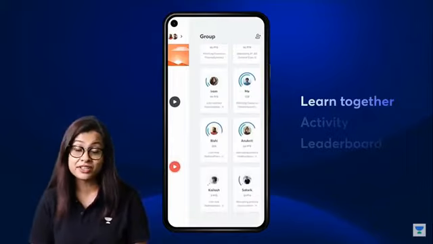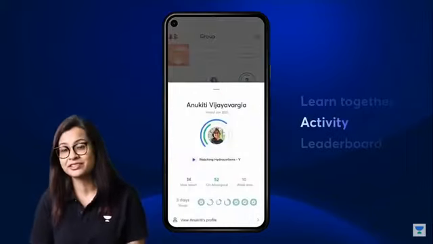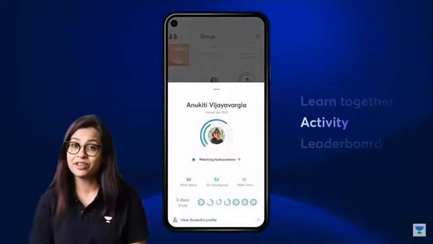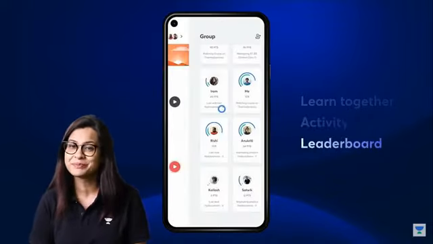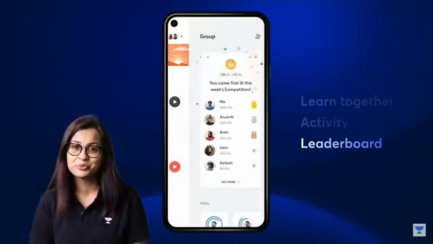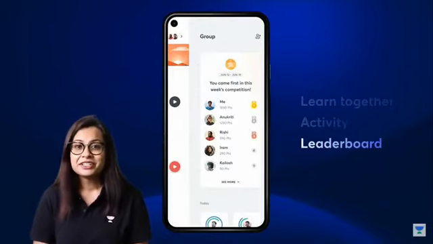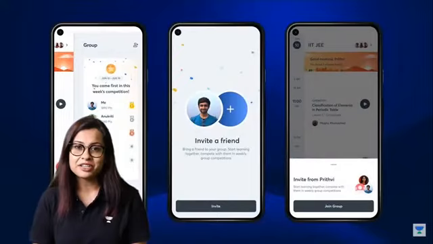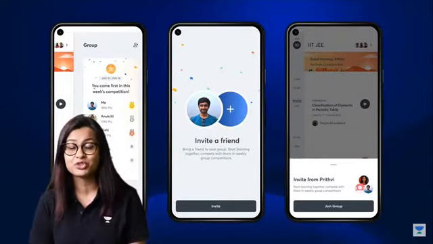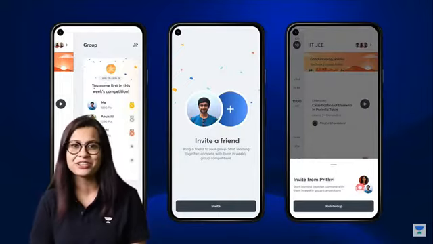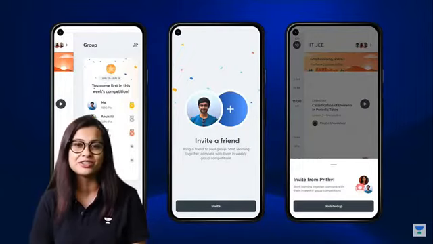For every activity, such as watching a class or taking a practice test, you get points. As you accumulate those points, at the end of the week, there are leaderboards, and we declare who the winners are. So that's group learning for you. To get you started, Unacademy has enrolled you into groups. However, you can add your own friends by inviting them to join your group. So what are you waiting for? Let's get started and start adding your friends to your groups to learn together.